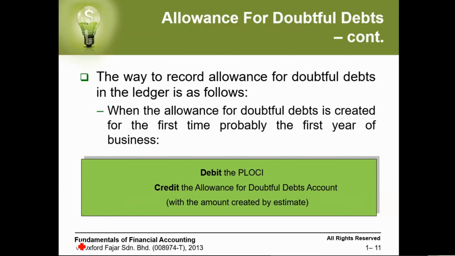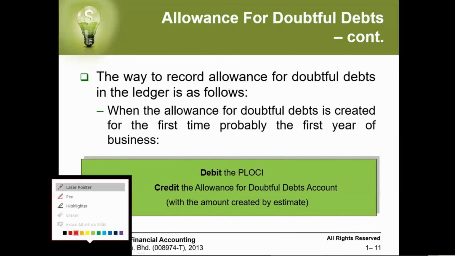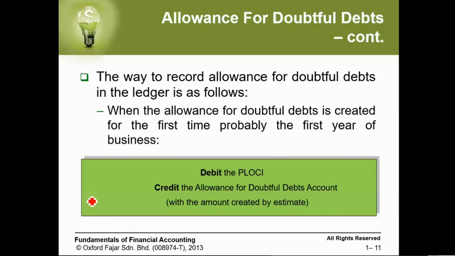So how can we record the allowance for doubtful debt? When the allowance is being created, we put the debit in profit and loss and other comprehensive income. The credit is the allowance, again, to create the allowance. So this is the first record for the allowance.